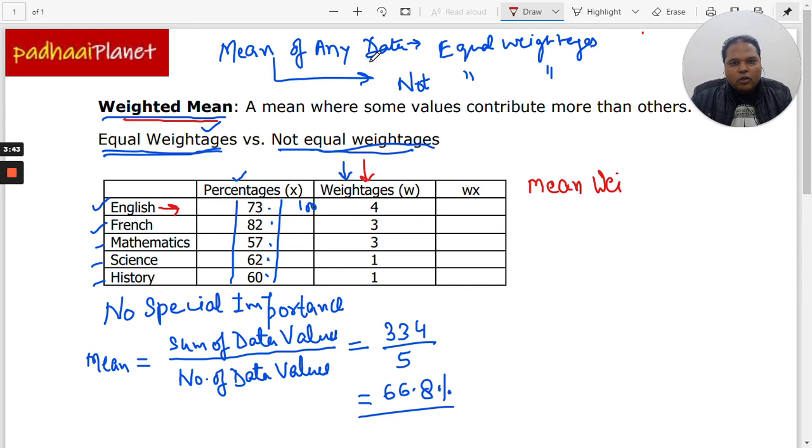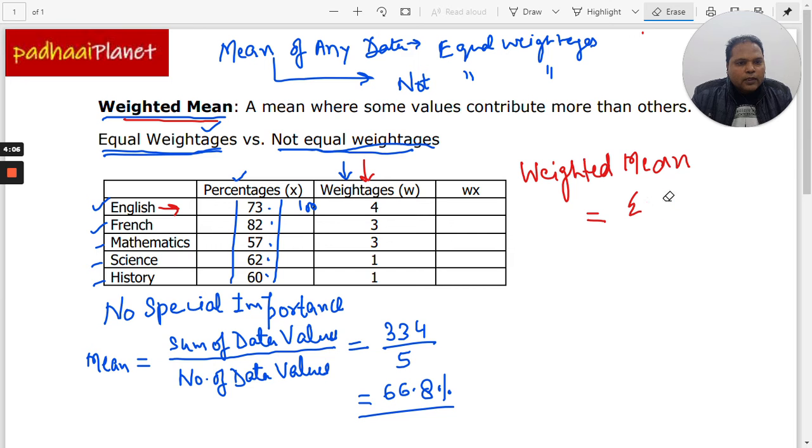That's the right terminology, and let me write that also so that we are clear about it. So weighted mean is equal to sigma wx divided by sigma w, right?